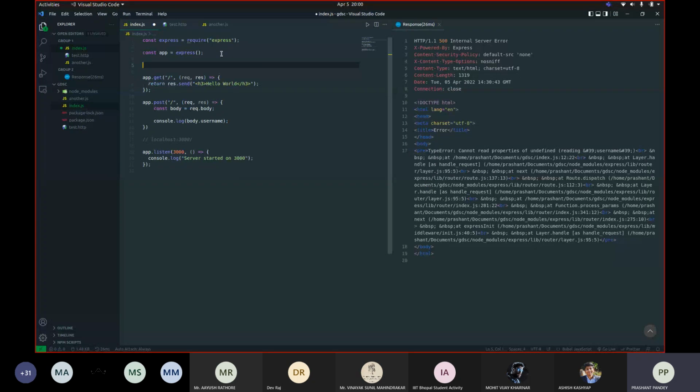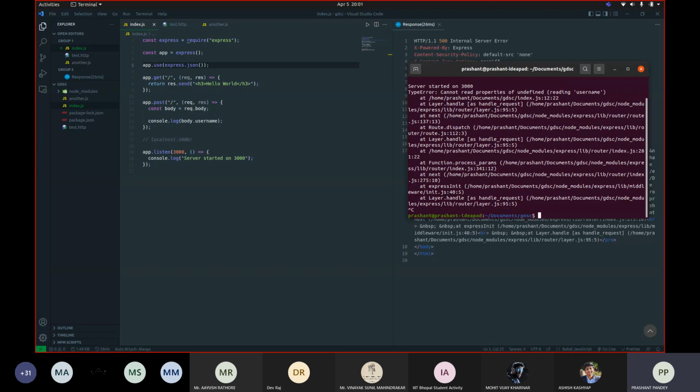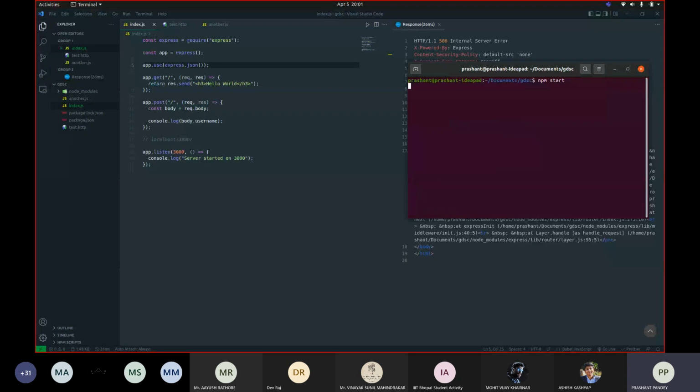Here we are receiving this error because in order to accept a post request, you have to write some extra code in Express. You just have to add this line, the JSON one, in the starting of your app, and it will help you accept post requests in addition to get requests. Without this, it won't work.